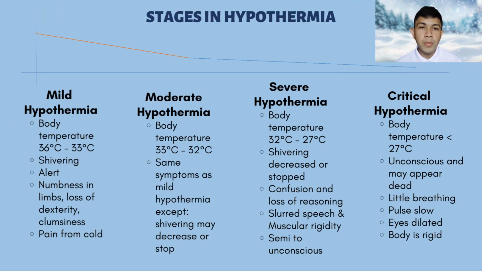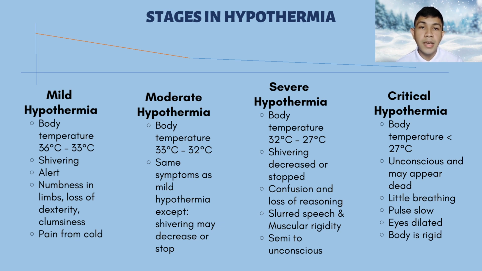So I will continue our presentation with the next part, which is the stages of hypothermia. The first stage of this hazard of temperature extremes is mild hypothermia. In this stage, the body temperature of the human is around 36 to 33 degrees Celsius. The victim will face symptoms like shivering, numbness in limbs, loss of dexterity, clumsiness, and they will also feel pain from the cold temperature. The victim should be alert if they face the symptoms mentioned and need to seek treatment immediately.